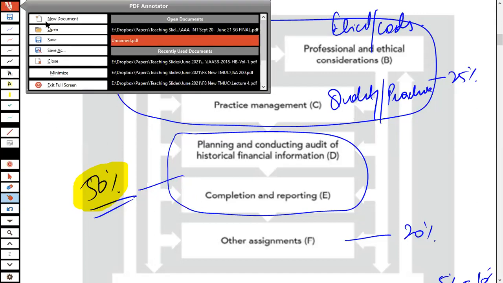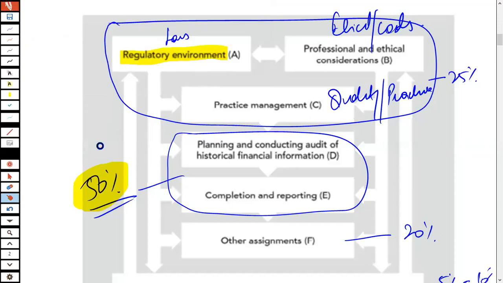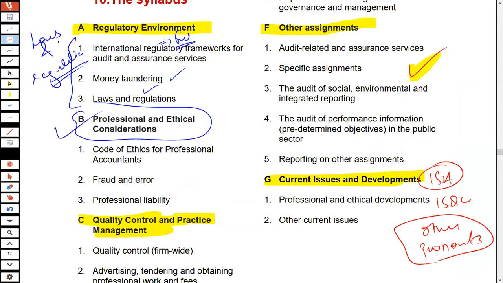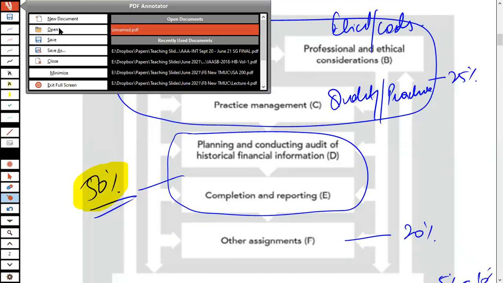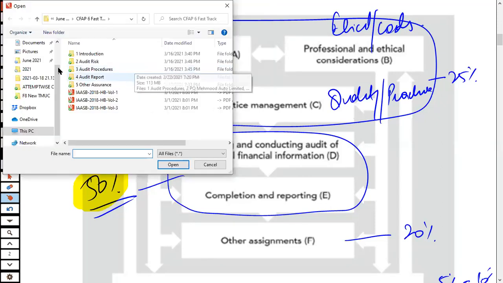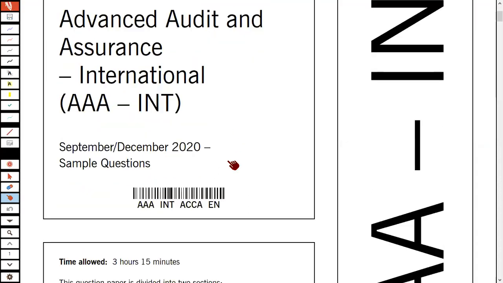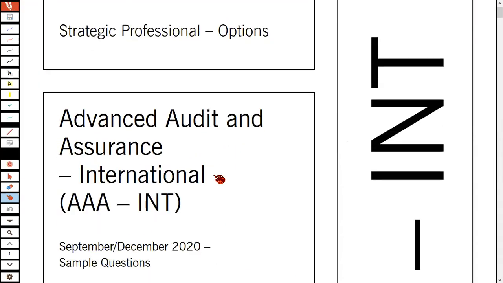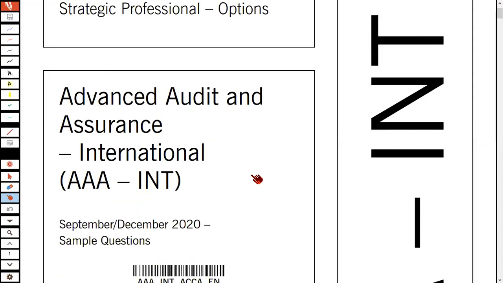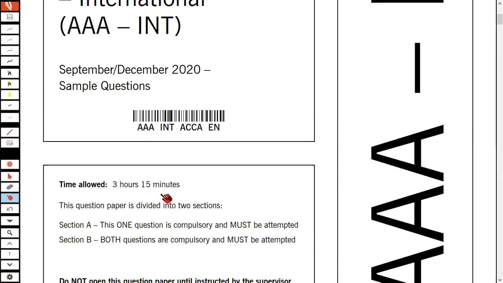Now I'm going to open one of the past examination questions to help you see how this paper is actually examined, so that you have an idea of what is covered in the paper. Now see, this is an AAA paper, September-December 2023, a 3-hour 15-minute paper with one question in Section A and two questions in Section B.